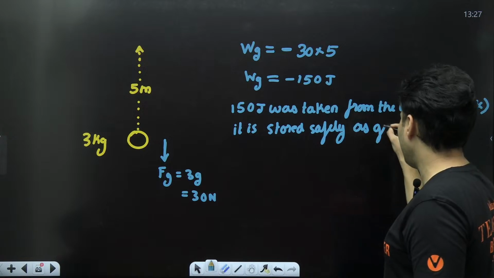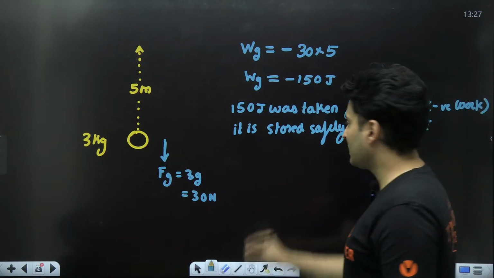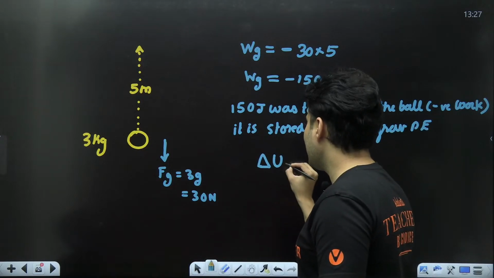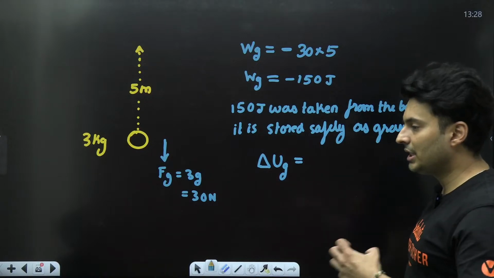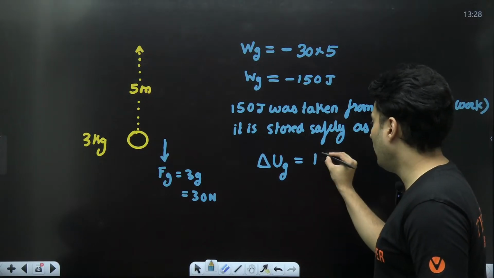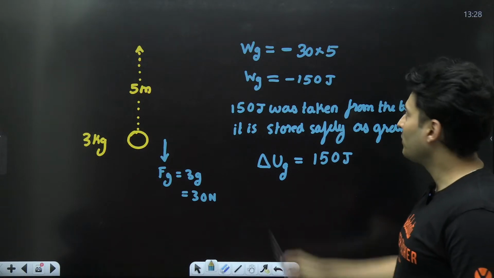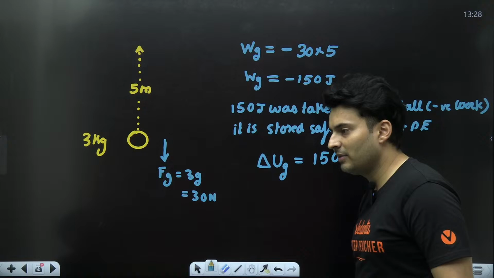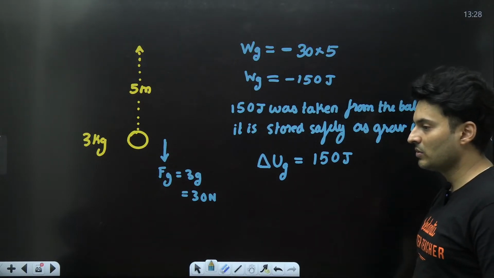As gravitational potential energy, which means there will be an increase in the gravitational potential energy. Actual value is not important. The change is always what is important. By how much? 150 joules. So if the gravitational force does minus 150 joules, gravitational potential energy will increase by plus 150 joules.